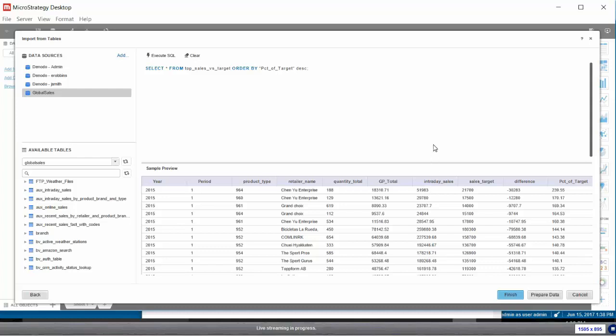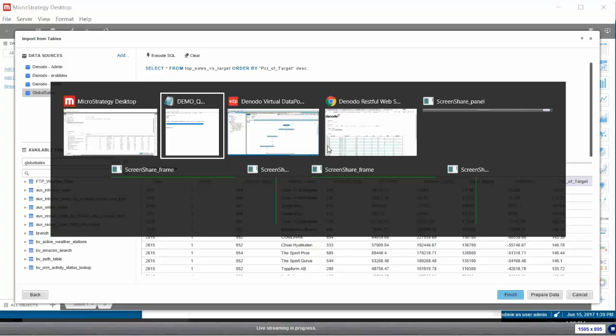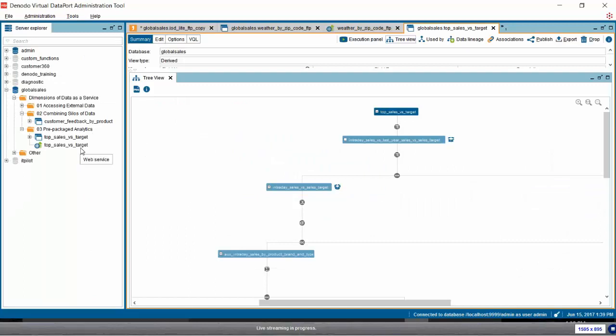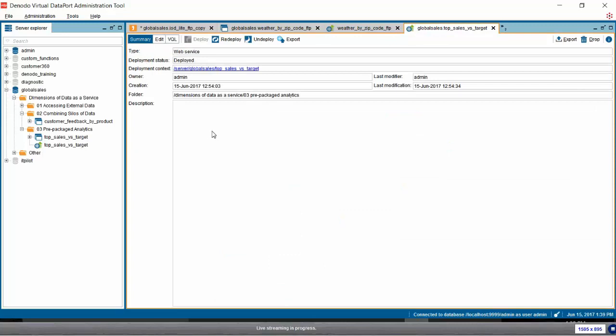So we're not only returning the intraday sales along with the sales target, we're also providing the difference as well as the percentage of target attainment for each retailer for that particular product type. Now, since this data is by its nature volatile and is going to change on a daily basis, there are probably going to be different types of users that want to consume it other than just BI users. So in this example, we have a number of developers that want to embed this data in some of their web applications and dashboards. And so in addition to providing SQL access to the view, we've also created a web service here.